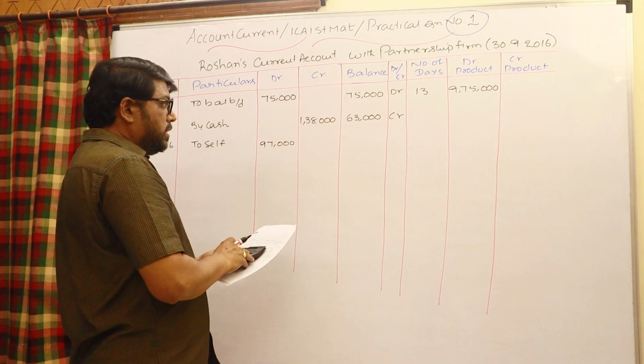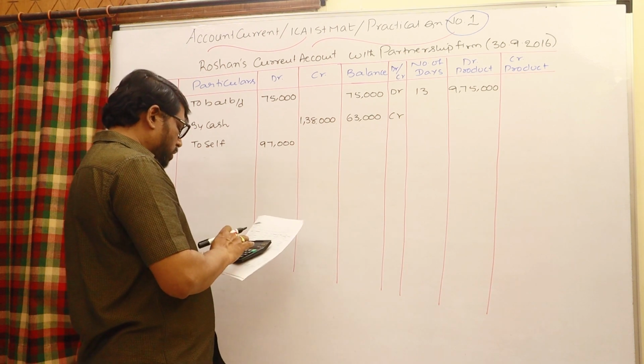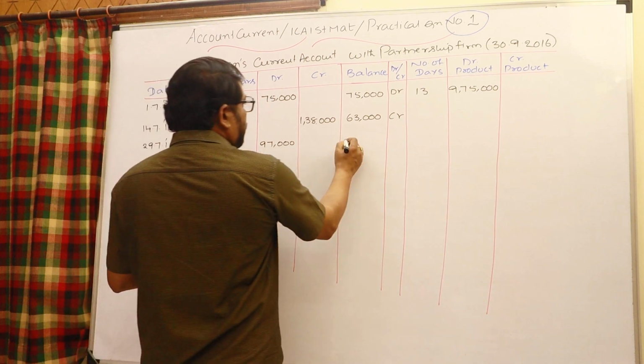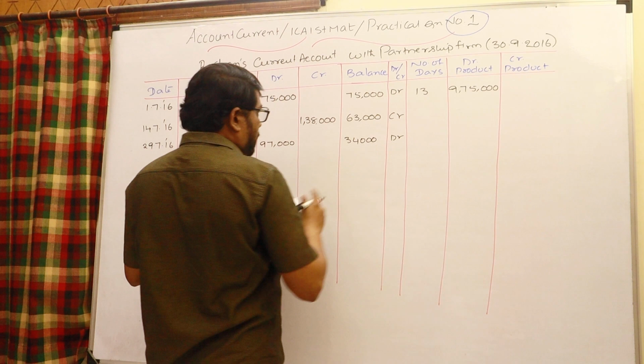Automatically, the earlier 63,000 credit balance, when you withdraw 97,000, is converted into a debit balance of 34,000. This is converted as a debit balance.